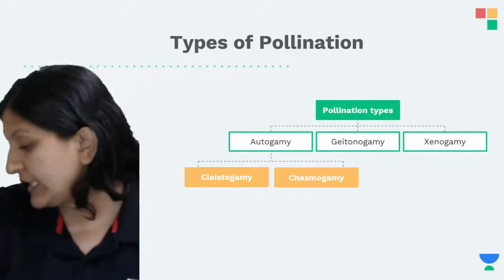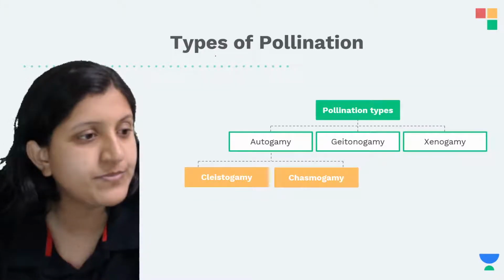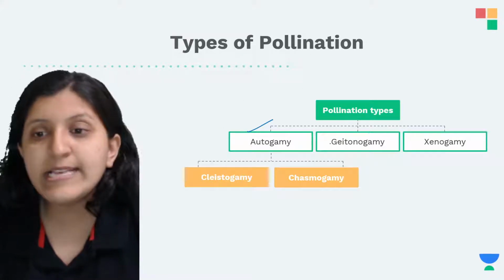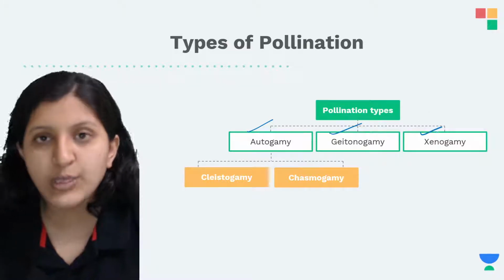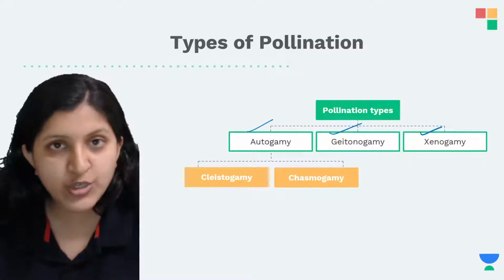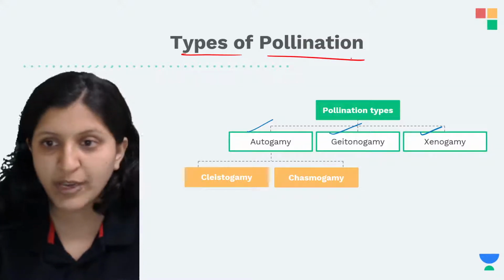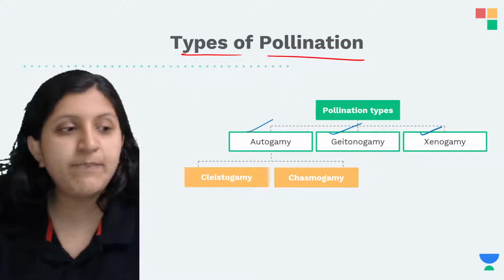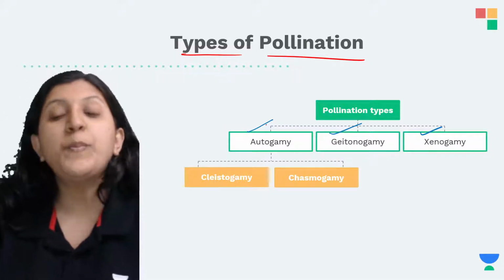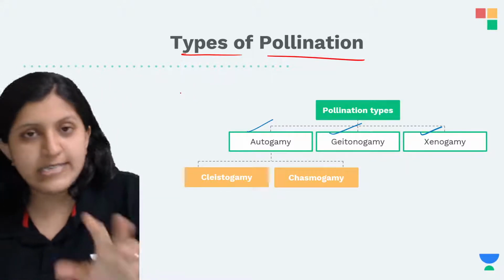Now, there are different types of pollination that we can come across. There is autogamy, there is Geitonogamy, and then there is Xenogamy. Let's write what exactly autogamy, Geitonogamy and Xenogamy are. When a plant is undergoing pollination, specifically with respect to the flower, pollen grains have to get transferred from one plant to the other plant. So this is one case.